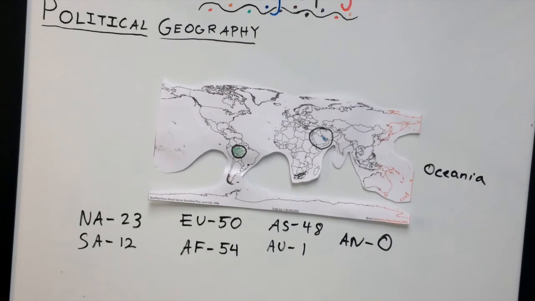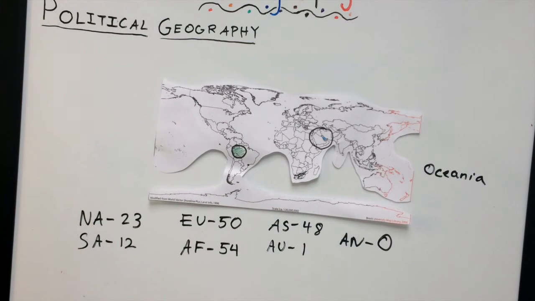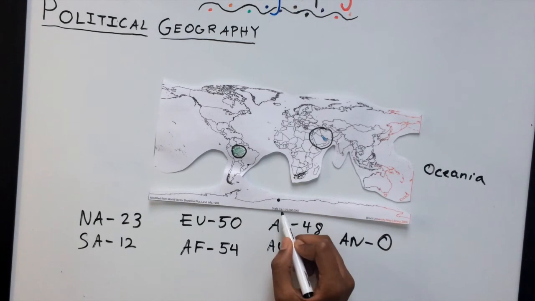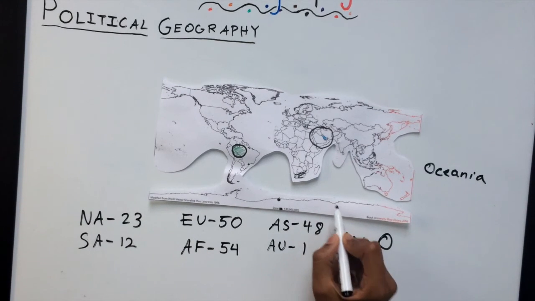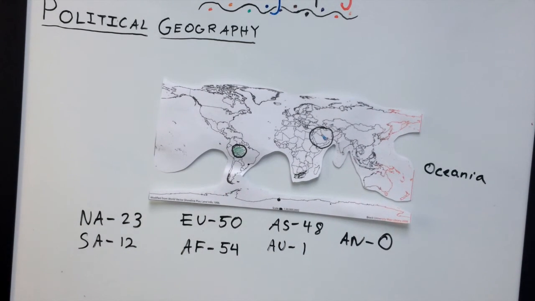They live in research stations, which are stationed all across Antarctica in different parts of it. So there's a research station right here, which is owned by the US, another research station right here, which is owned by Russia, and several other research stations that are dotted all along the coast and interior of Antarctica.